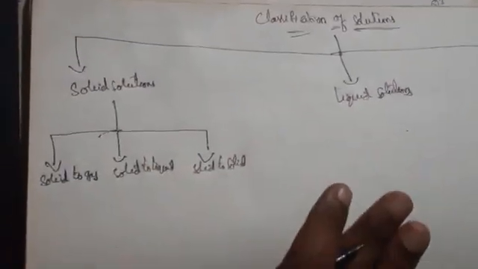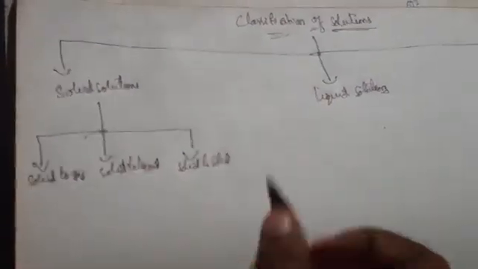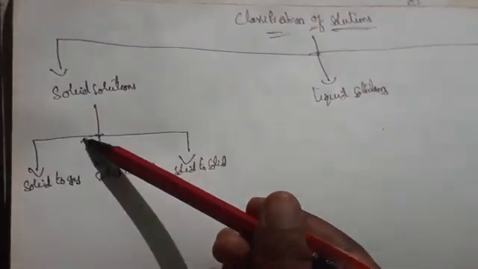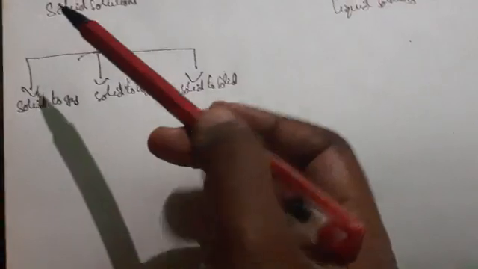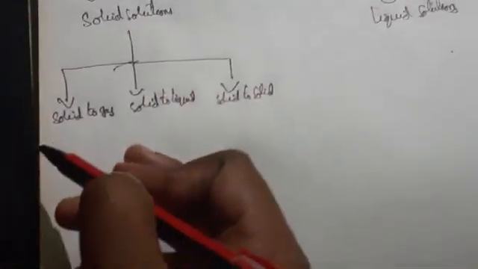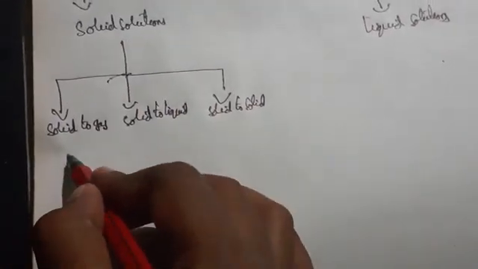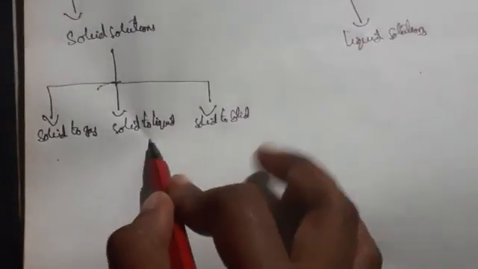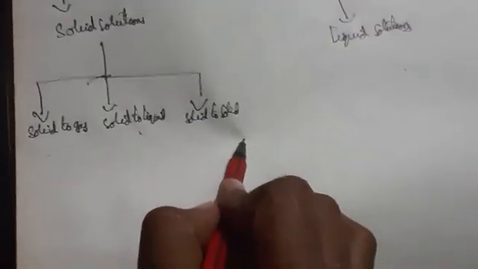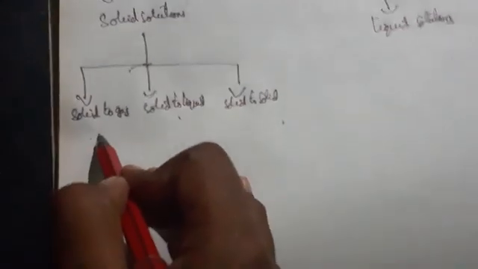So coming to classification of solutions, these are classified into three types, that is solid solutions, liquid solutions, and gaseous solutions. Again solid solutions is divided into three types, that is solid to gas, solid to liquid, and solid to solid. Okay, so here solid to gas.